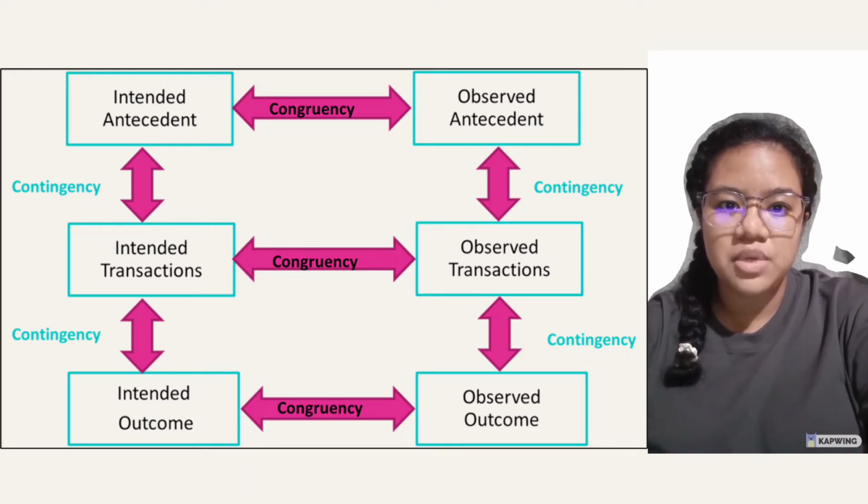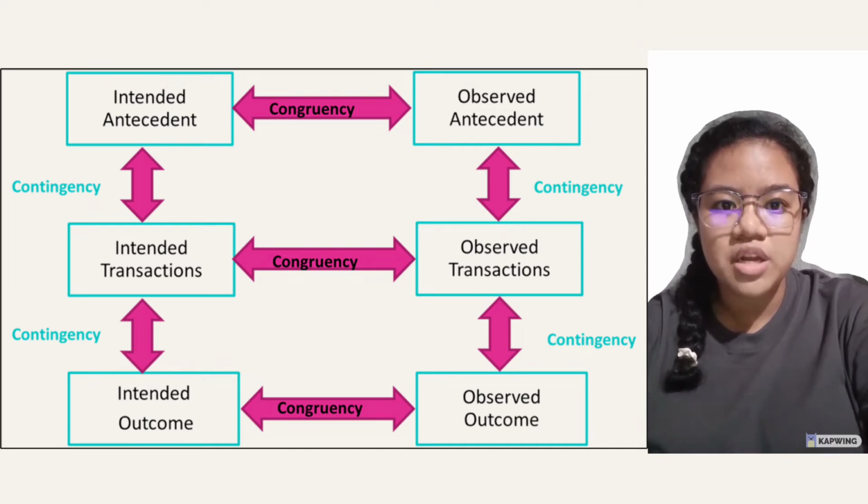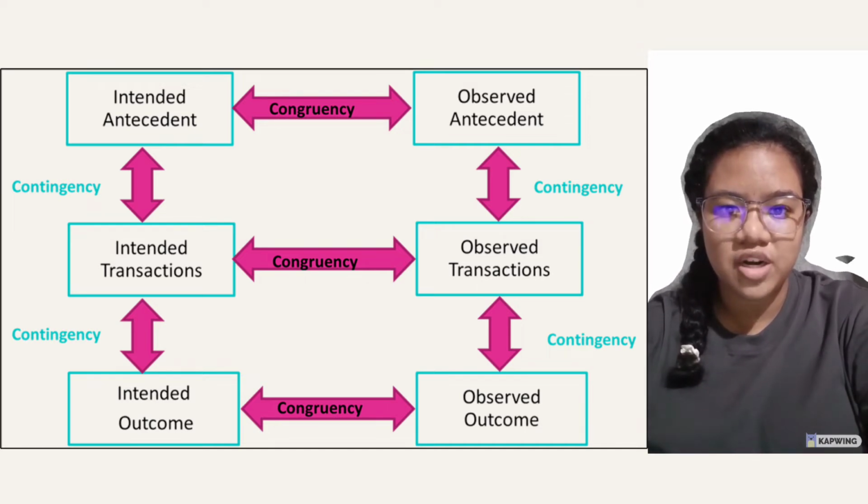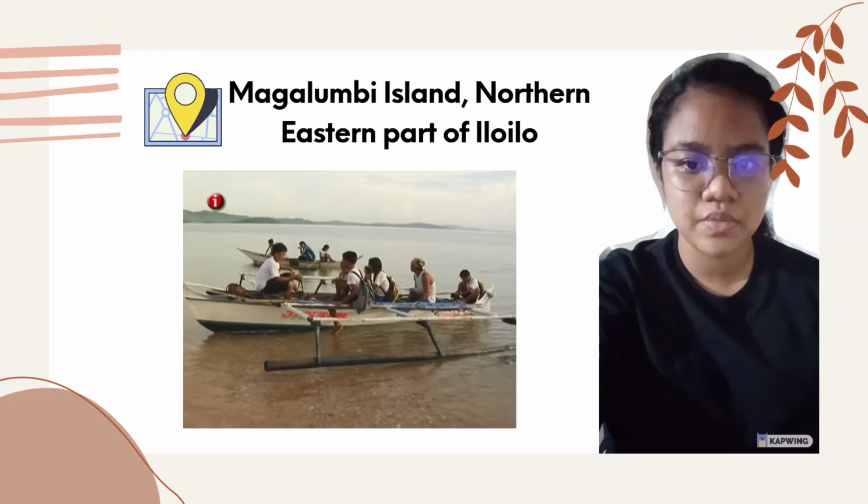The observed outcome includes the students' performance in class. Sad to say, many of the children are repeaters, and this is far from the intended outcome of the curriculum because ideally, students should advance to the next grade level and should be equipped with the necessary competencies. Now that we have identified the intended and observed antecedents, transactions, and outcomes, we have come up with a proposal that will help the children learn more and achieve more.